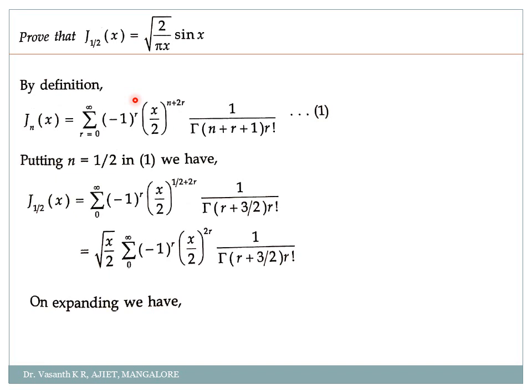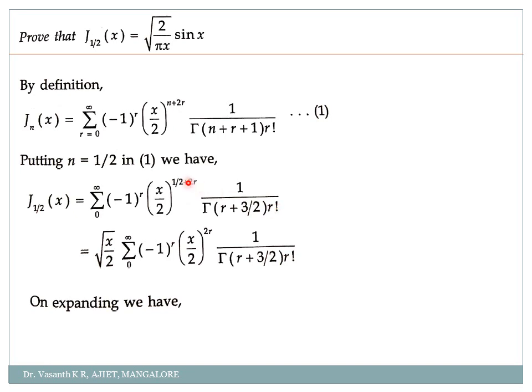Okay, so when I take n equal to 1 by 2, what will I get? So J of 1 by 2 of x is equal to summation r equal to 0 to infinity minus 1 to the power r x by 2 to the power 1 by 2 plus 2r into 1 by gamma of, if I take n as 1 by 2, 1 by 2 plus 1, half plus 1, so that will be 3 by 2 plus r, into r factorial.